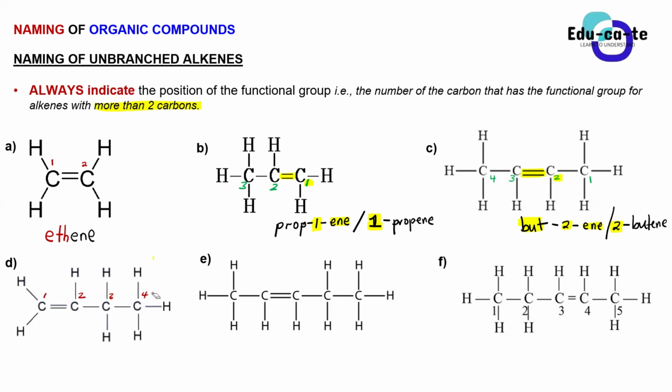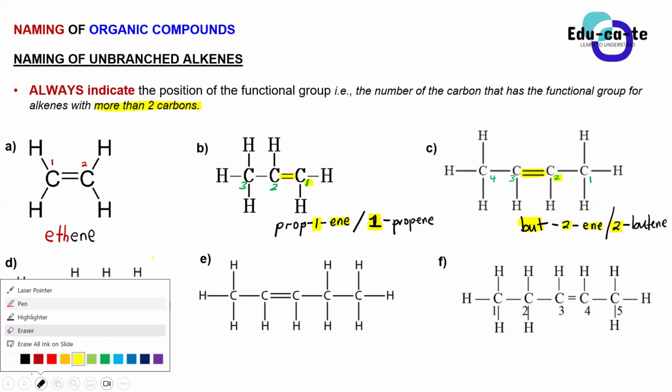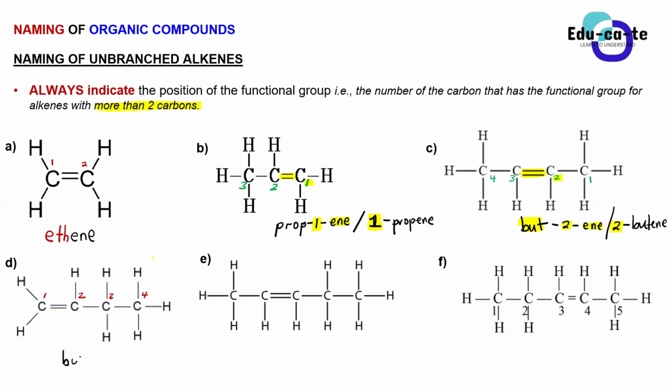So these are 4 carbons. We are still using the same root name, but, just like in the previous one. But now tell me the position of the double bond.